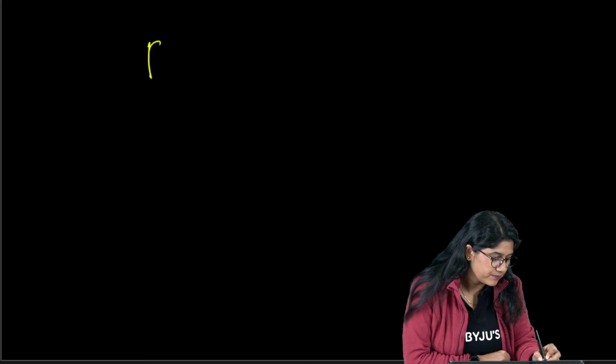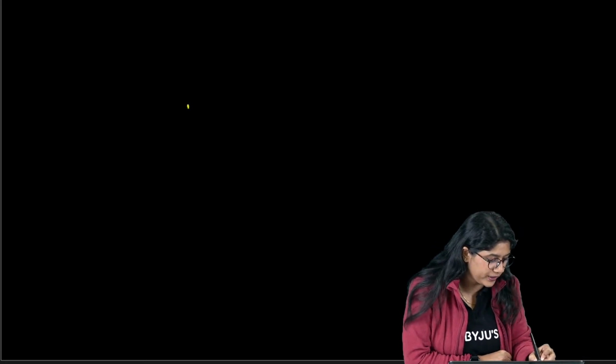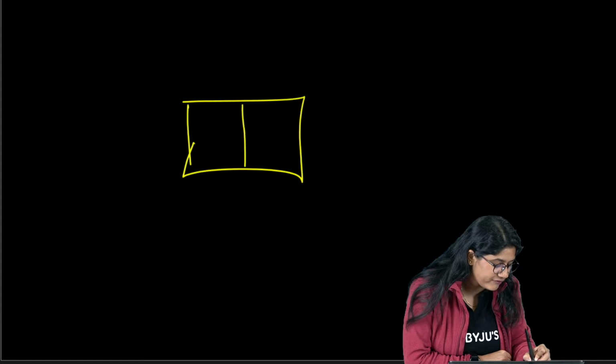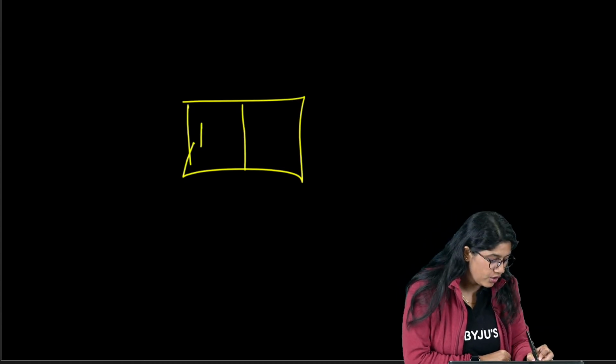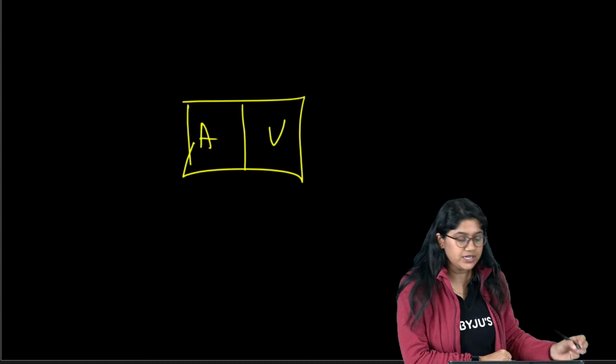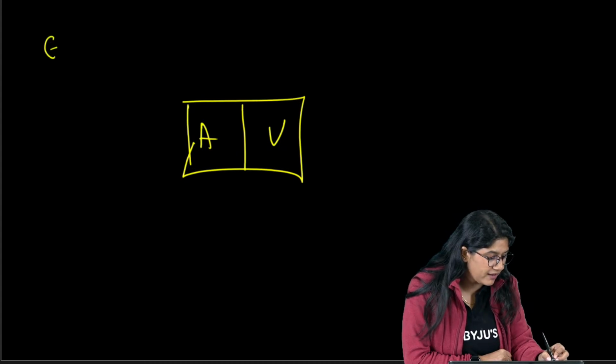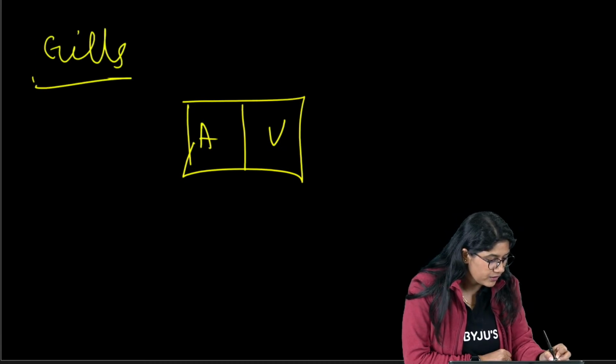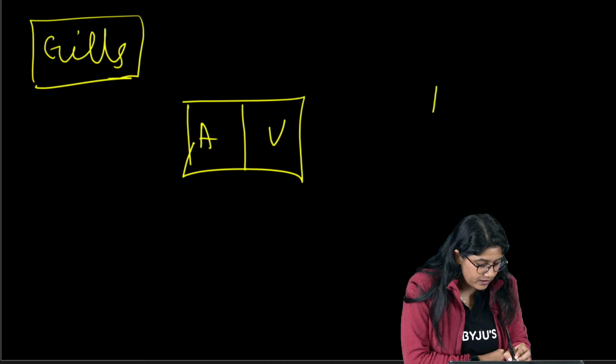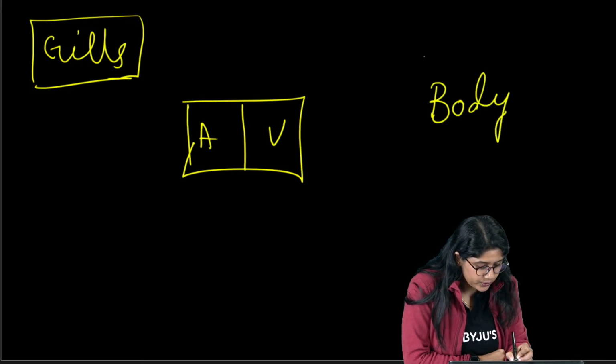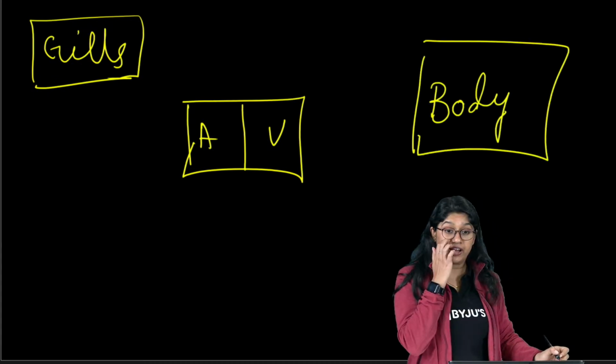Okay. So in fishes, you know what? Let me just draw over here. In fishes, we have a two-chambered heart. We have the auricle and the ventricle, right? And let's suppose we have gills over here, the fish's gills, and the fish body. This is a small thing that we have.